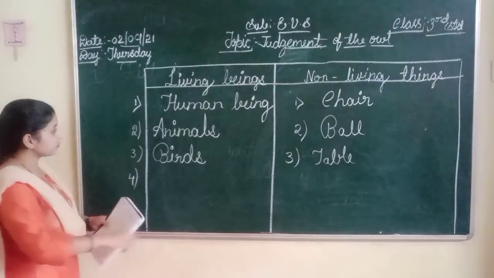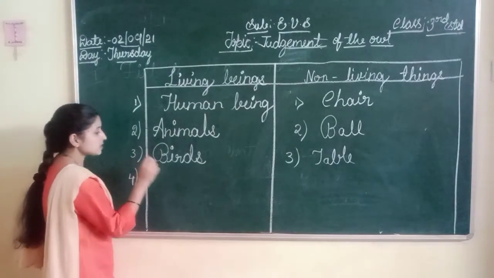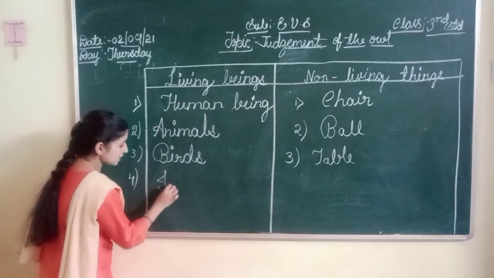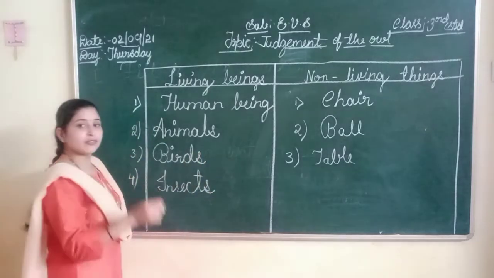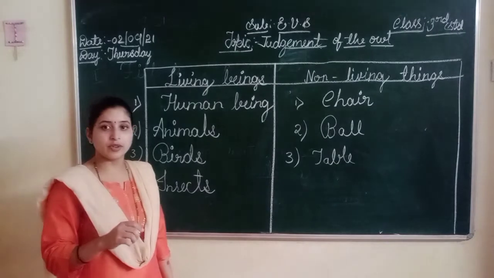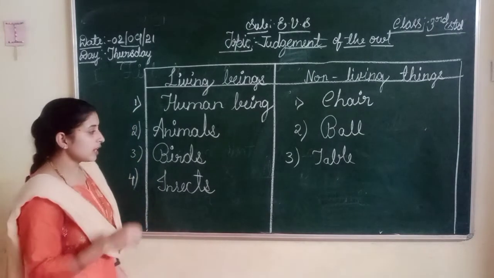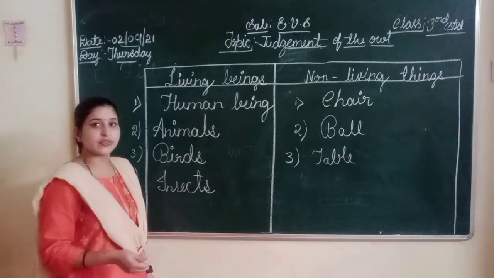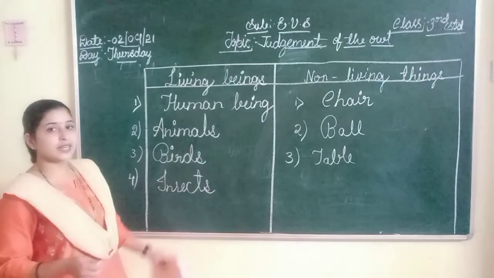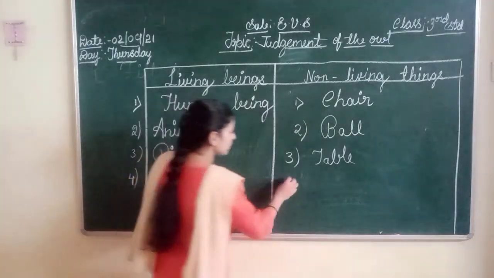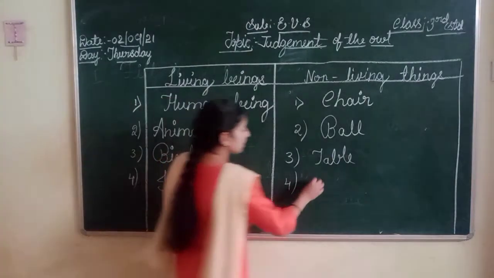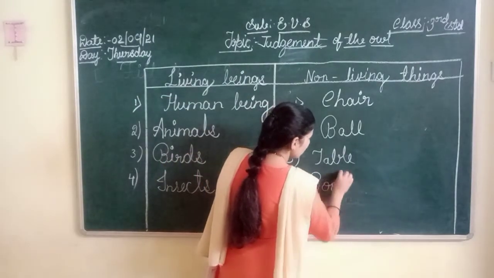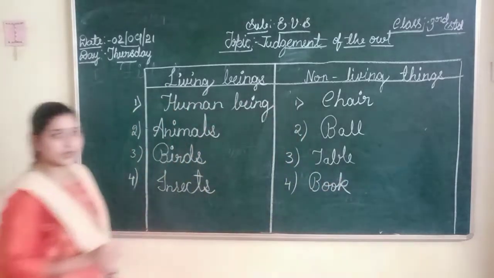Next, fourth one. Human beings, animals, birds, can we write insects? Yes. Insects also need food, water to live. They can also fly. Okay, they can also reproduce, they can also feed. So insects are also living things. Next, fourth one, here we can write book. B-O-O-K. Book. It is a non-living thing.